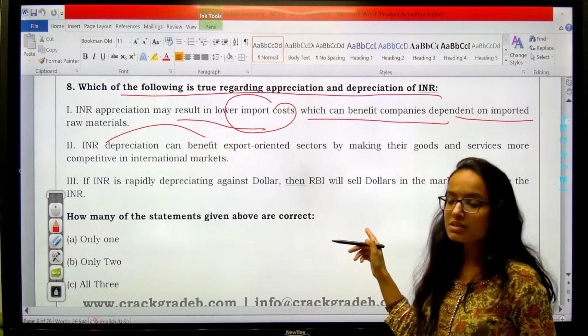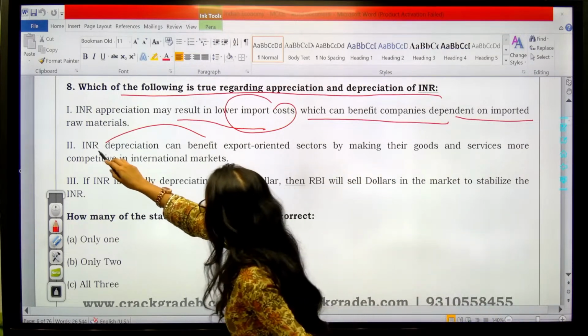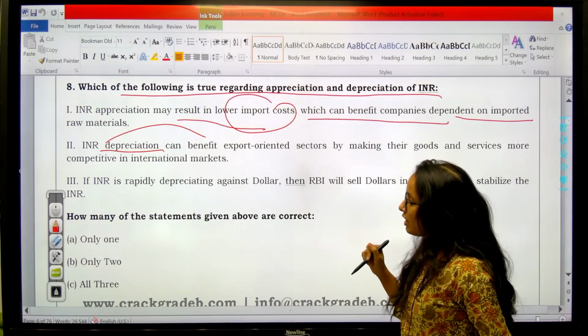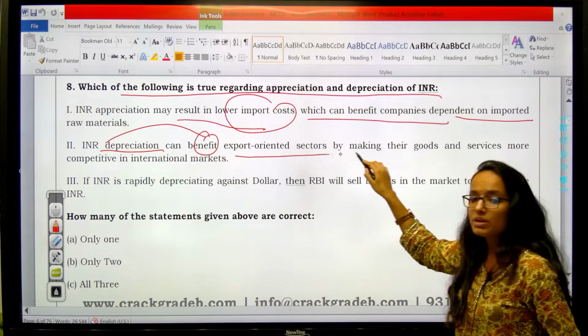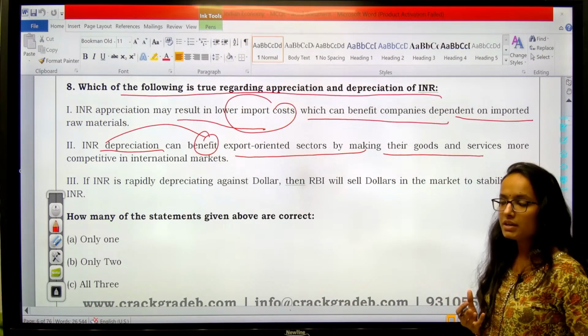So you should be able to answer this question. First statement is this. Second statement says INR, Indian National Rupee, depreciation can benefit export oriented sectors by making their goods and services more competitive in the